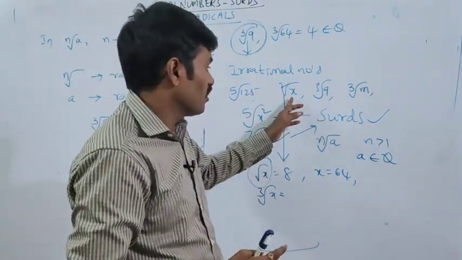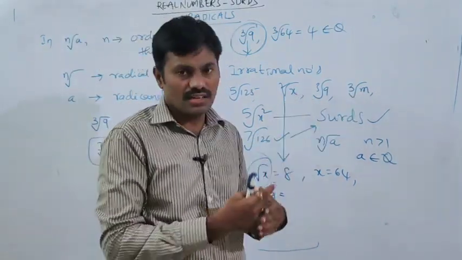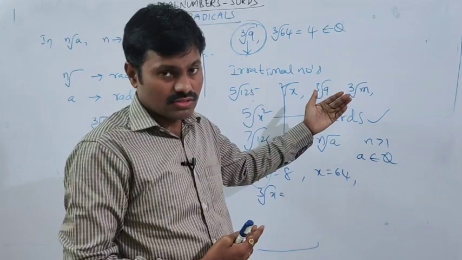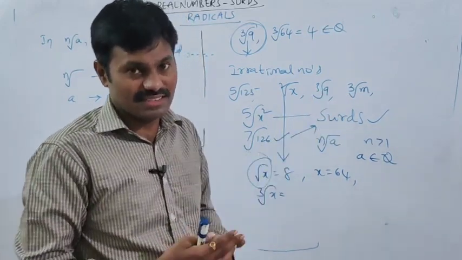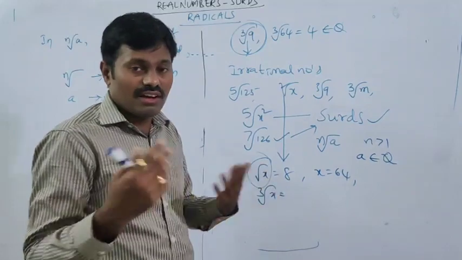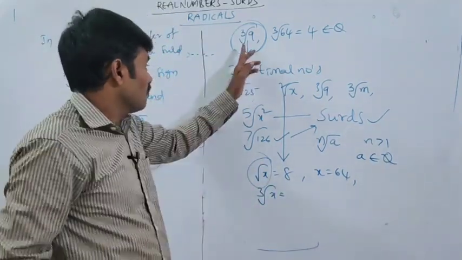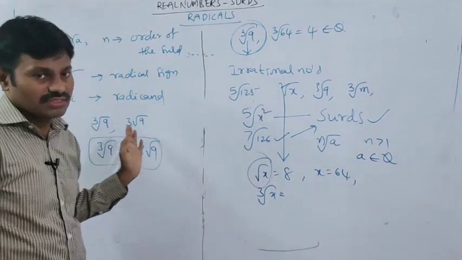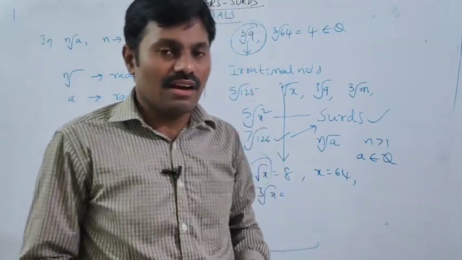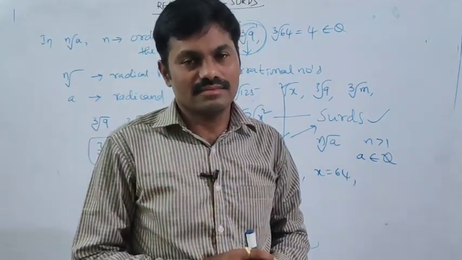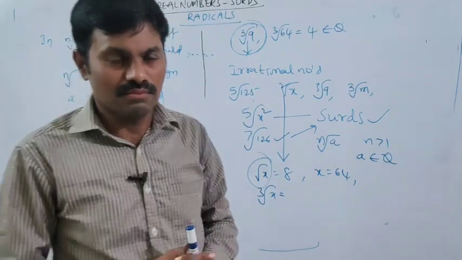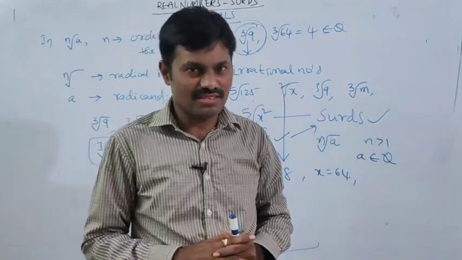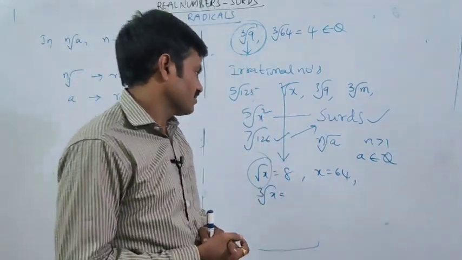If you don't know the value, if the values of x and m are not given, then these are called surds. If the values of x or m are given, then we simplify and decide whether it is a surd or not. Already we know the definition of the surd. Then what do we call all these numbers? We discussed that these are all irrational numbers. My question is, are all irrational numbers surds or not? Justify your answer.